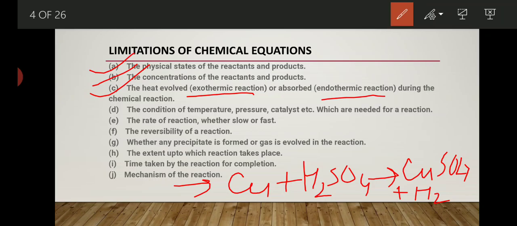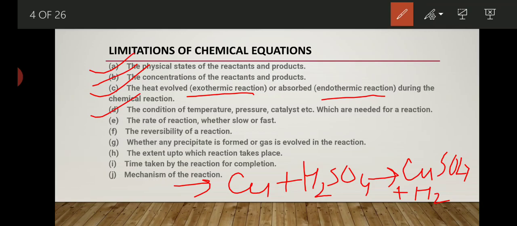Exothermic reaction means a reaction in which heat is evolved, means heat is released into the atmosphere, and endothermic reaction is that type of reaction in which heat is absorbed, means external heat is given. So now the next drawback: the condition of temperature, pressure, catalyst, etc.